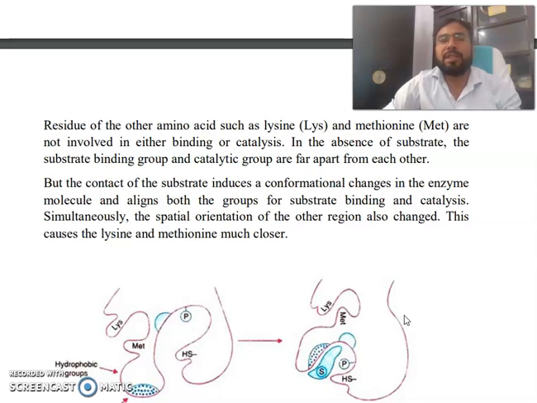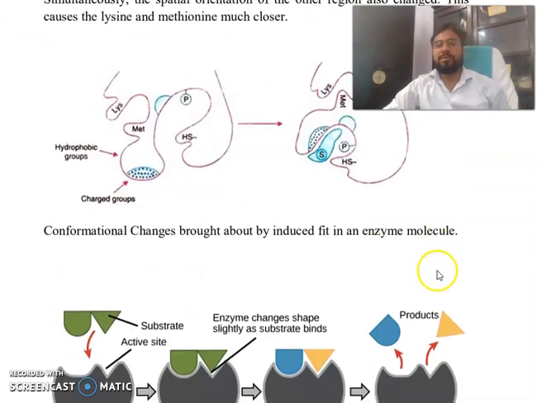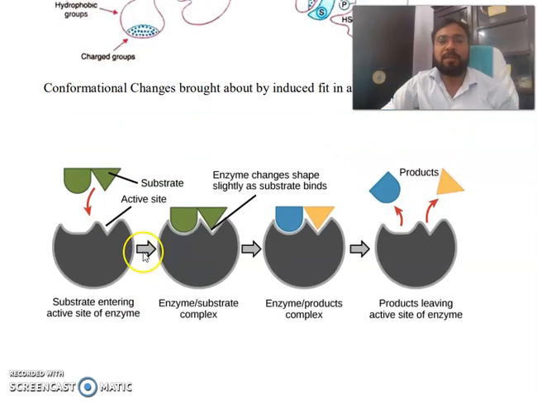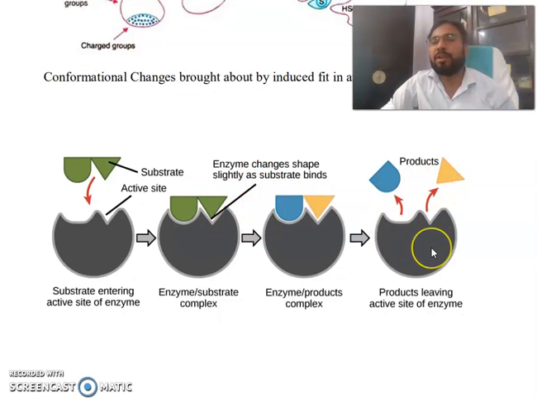In the absence of substrate, the substrate-binding groups and catalytic groups are far apart from each other. But the contact of the substrate induces a conformation change in the enzyme molecule and aligns both the substrate-binding and catalytic groups. Simultaneously, the spatial orientation of the other regions also changes, and this brings lysine and methionine much closer. So look at this substrate and the active site of the enzyme. The enzyme changes shape slightly as the substrate binds, and this is the product.